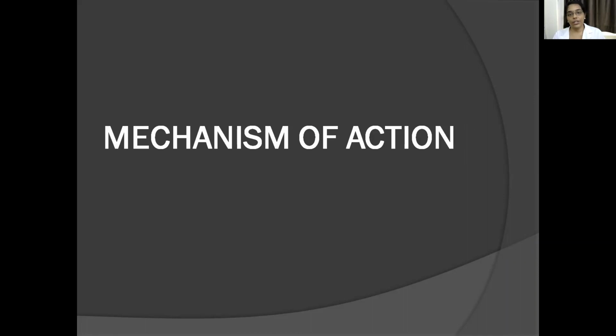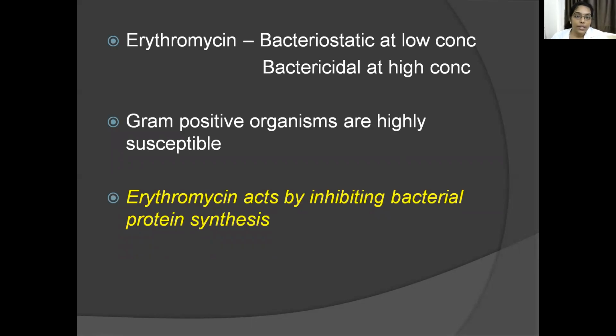Mechanism of action. In order to understand the mechanism of action of macrolides, let us have a quick recap of bacterial protein synthesis. Erythromycin is bacteriostatic at low concentration and cidal at high concentration. I hope you know what they mean. Static is preventing their multiplication, whereas cidal is killing the bacteria. Gram-positive organisms are highly susceptible because they allow the active transport of macrolides into the bacteria.